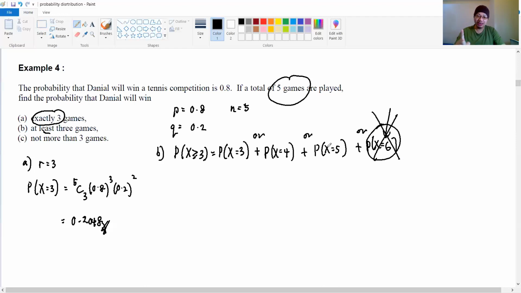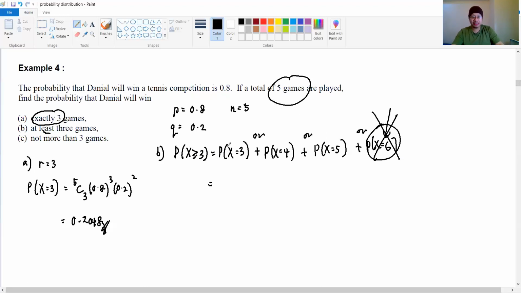So make sure when you elaborate these inequalities, equals 3, equals 4, equals 5, you have the limit. Your limit is based on your sample space. Your sample space is 5 games, so the maximum value will be 5. It cannot go beyond 5. So please be careful.